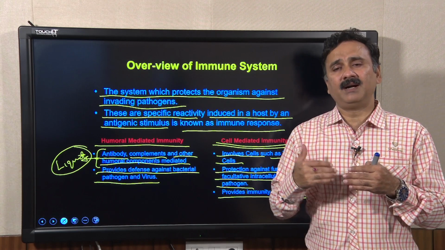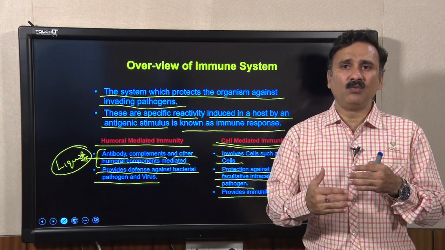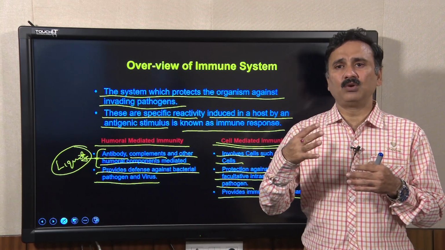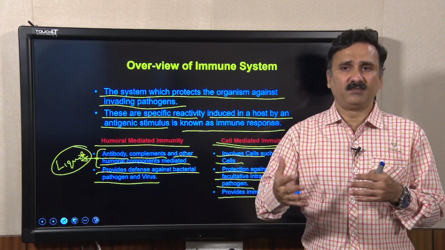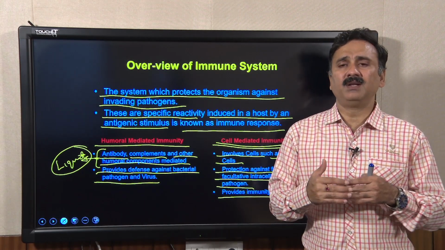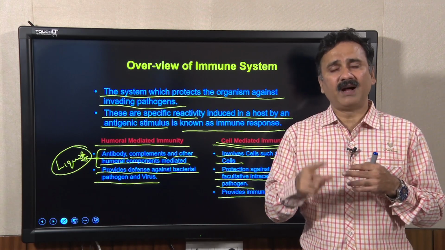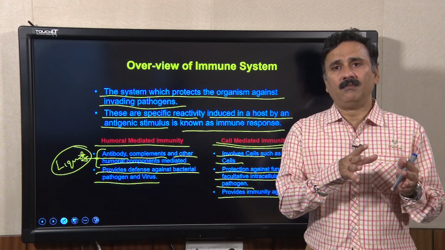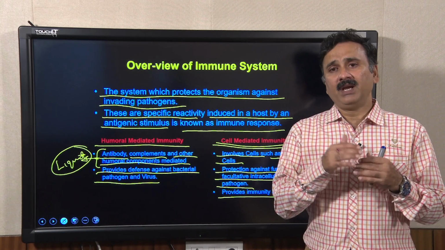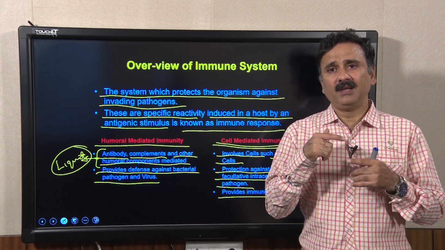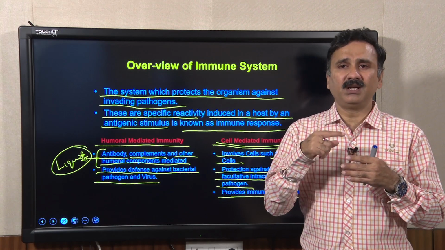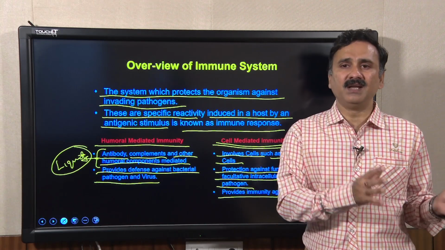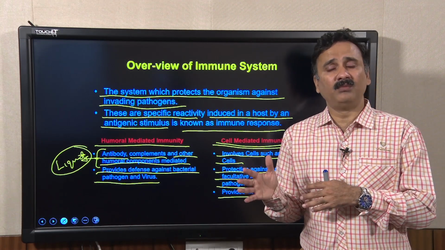So whenever there is a second entry of similar pathogens, it instantly recognizes the pathogen and creates a robust immune response. It acts especially against intracellular pathogens, for example Mycobacterium tuberculosis. In addition, when a cell becomes irregular or is transformed into a cancer cell, the cell mediated immune response also acts against cancer cells to eliminate them from the body.